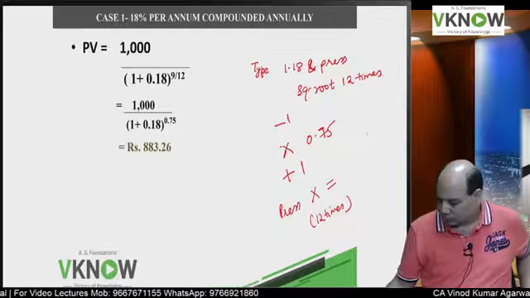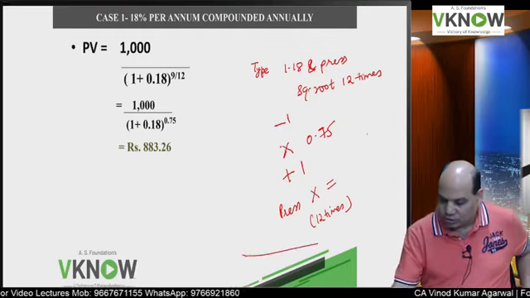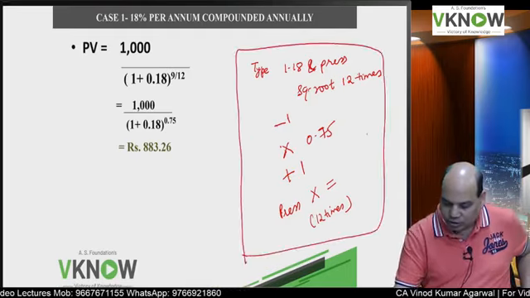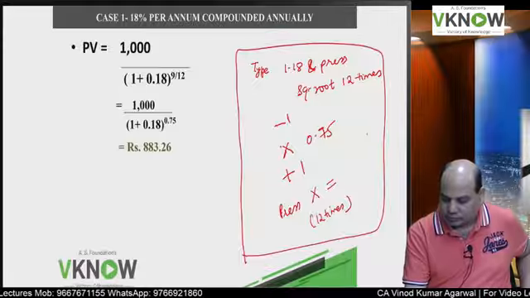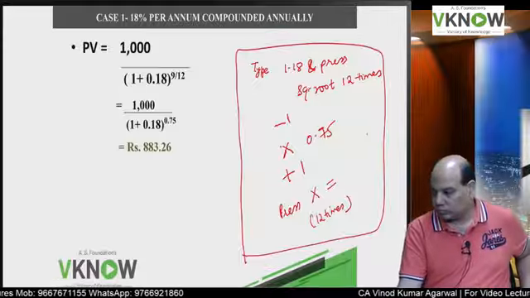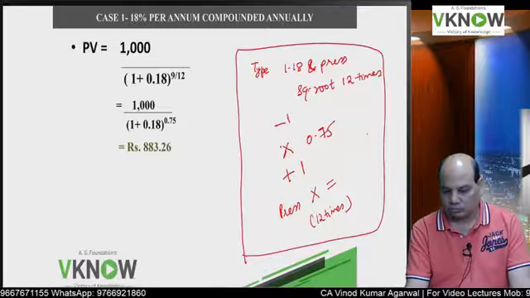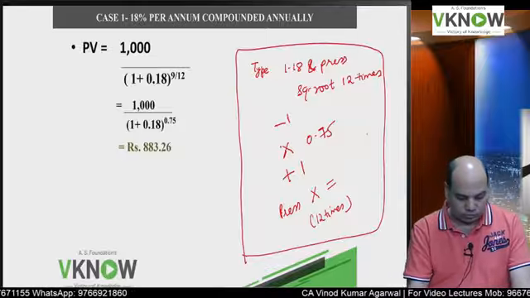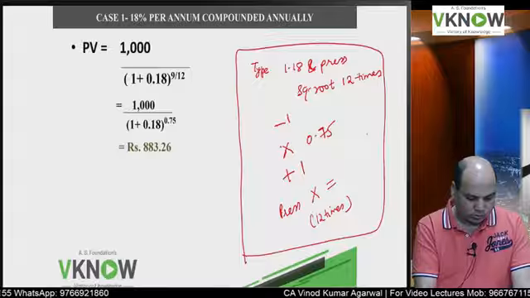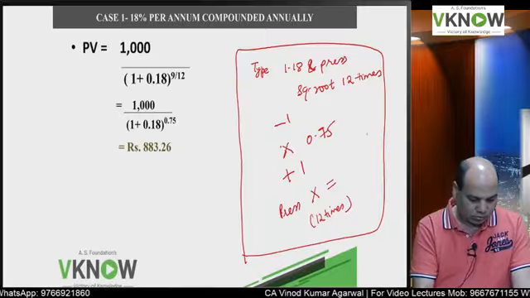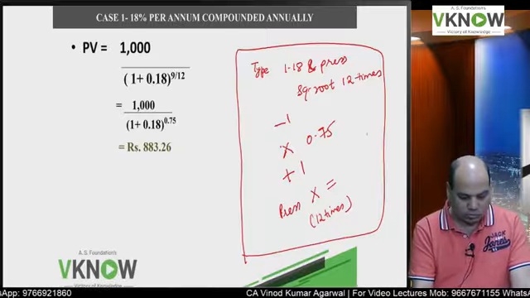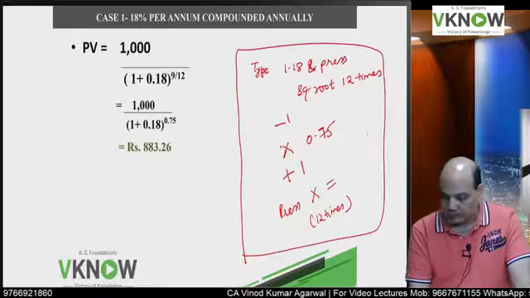883.26. Please, you can note this down if you want. How did we arrive at this answer? Yes, I am getting the same answer.